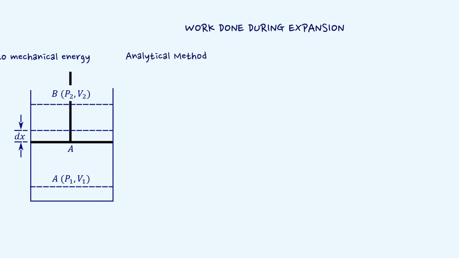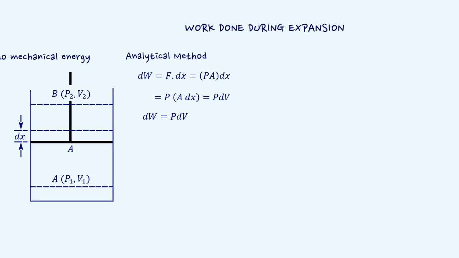If capital A is the area of the piston, then the force exerted by the gas on the piston is F equal to PA. Now, if the gas expands and moves the piston outward through a small distance dx, then the small amount of work done dW by the gas on the piston is dW equal to F dot dx, or in other words PA dx, which can be written as P dV.